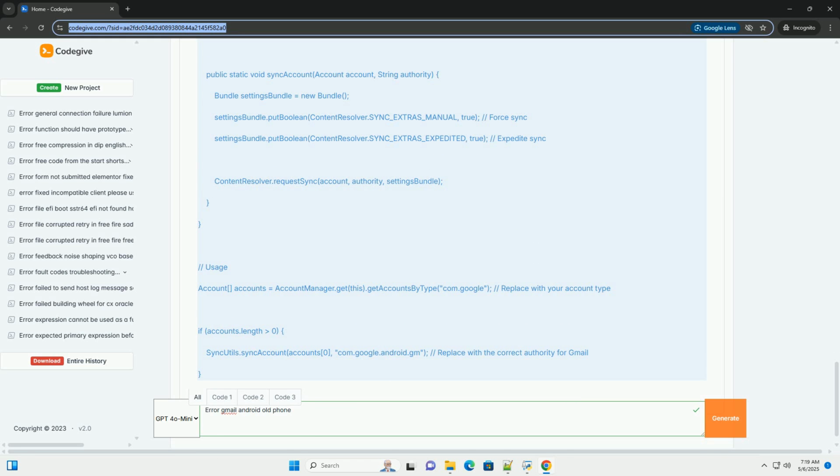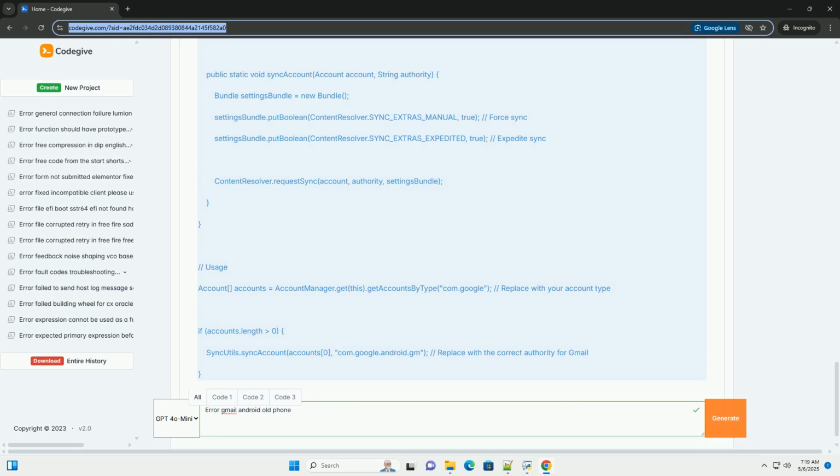3. App updates and downgrades. Update Gmail, if possible. Open the Google Play Store app, tap the menu icon, 3 lines, in the top left. Go to My Apps and Games. Check for an update for Gmail. If an update is available, install it.